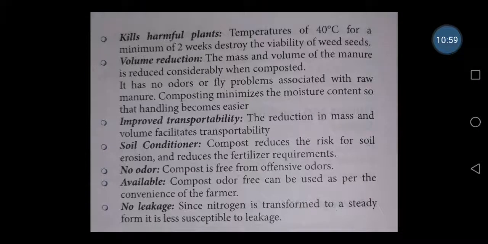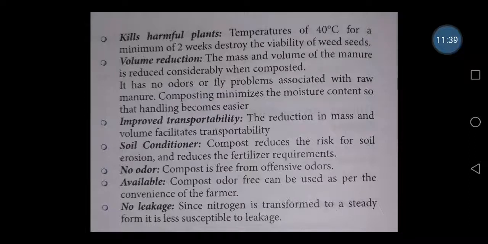The temperature of 40 degrees Celsius for a minimum of 2 weeks will destroy all the viability of the weed seeds. So all the fungus type or all the unwanted plants, the weed seeds, everything will be destroyed there only by the temperature. Then volume can be reduced. When all the waste products are being decomposed, the volume will reduce, and the manure will be the final core content. So here we can really do the volume reduction. It has no odors or fly problems associated with raw manure.